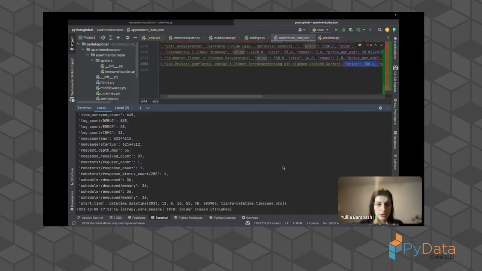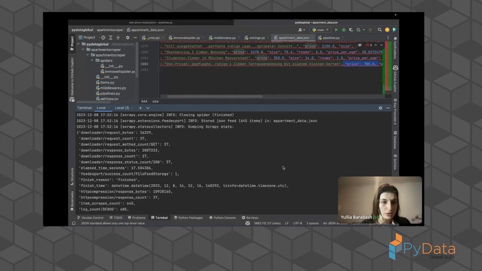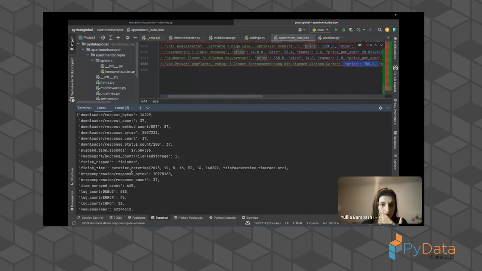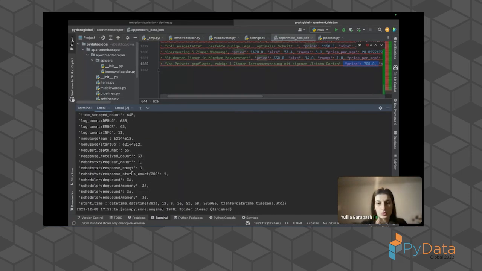Also, after execution, you can have some metadata. For example, you can see the number of responses, how long it takes, and how many responses were done. You also have some metadata that you can use for later.